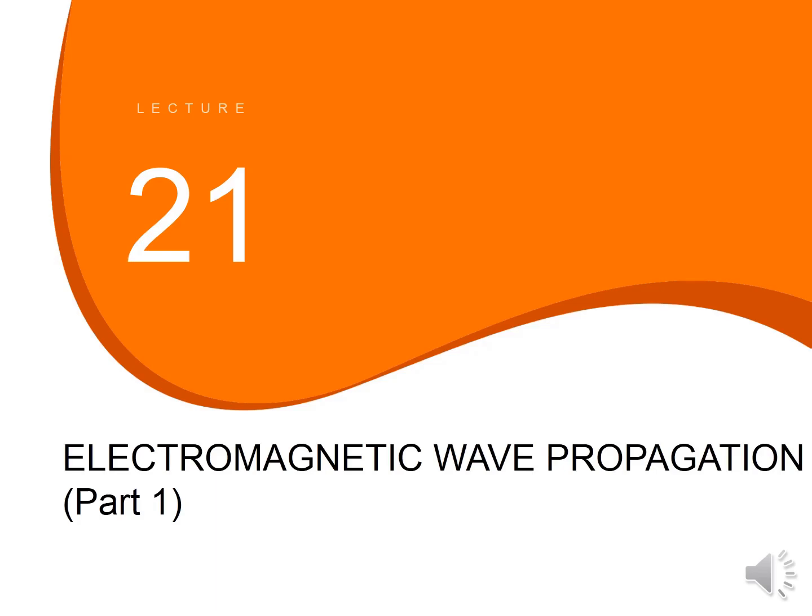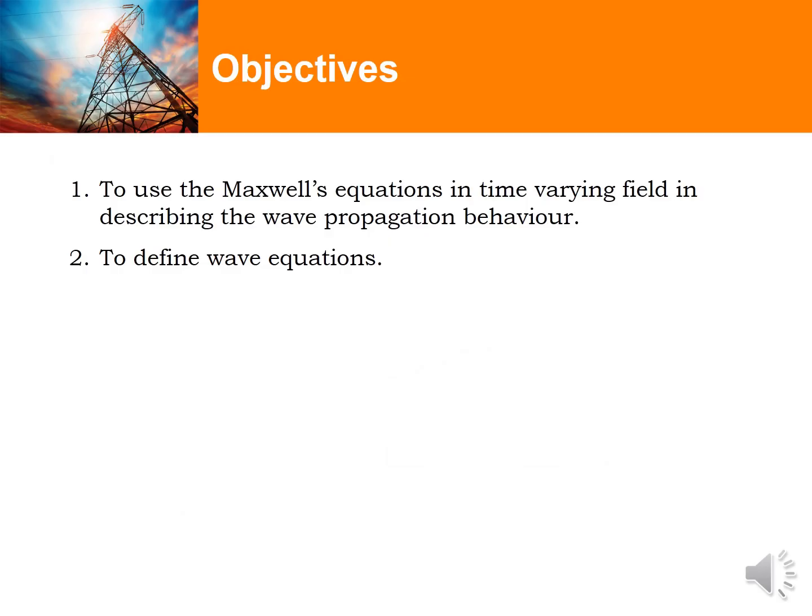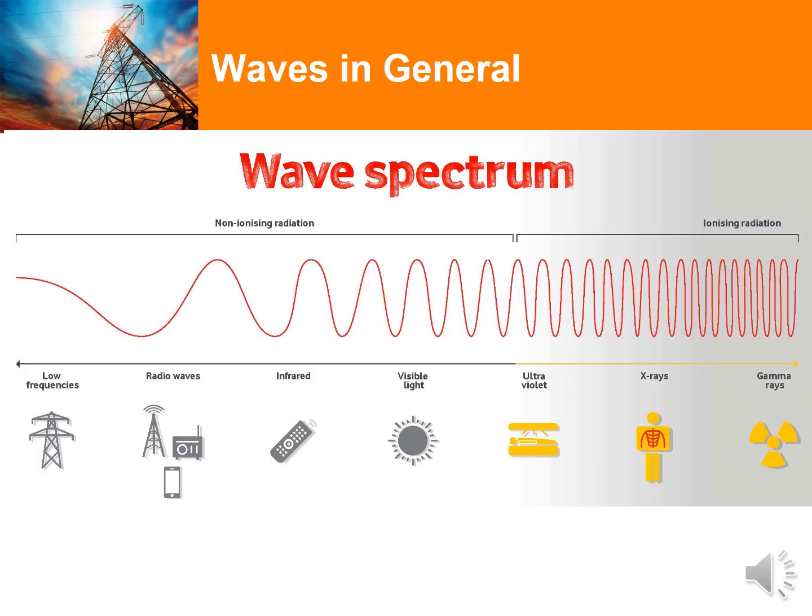In this lecture 21, we are going to discuss the first part of electromagnetic wave propagation. The objective of this lecture is to first correlate Maxwell's equations in time-varying field for wave propagation behavior, and secondly to define wave equations.